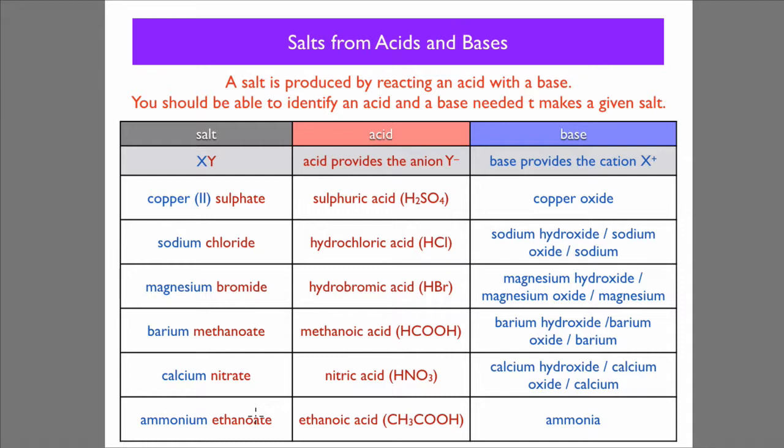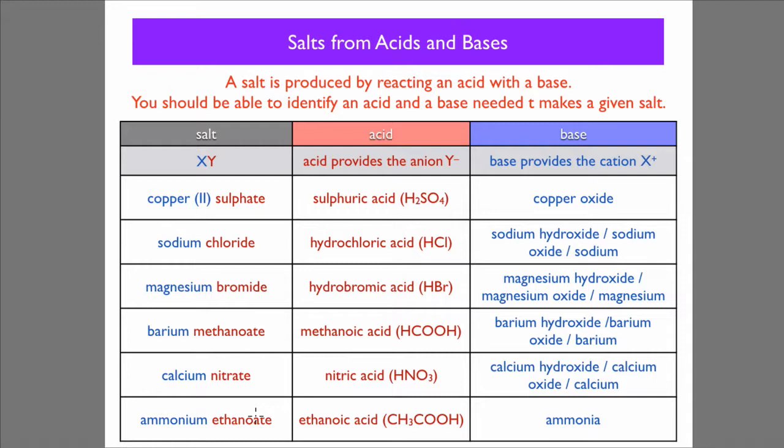A salt is produced by reacting an acid with a base, and you've got to be able to identify an acid and base needed to make a given salt. For example, if you've got the salt copper sulfate, obviously the copper is going to be coming from something that contains copper. In this case, copper oxide would be the base providing the copper ion.